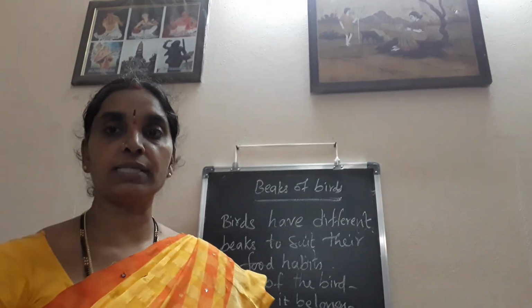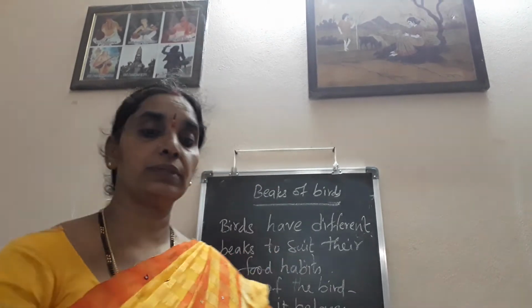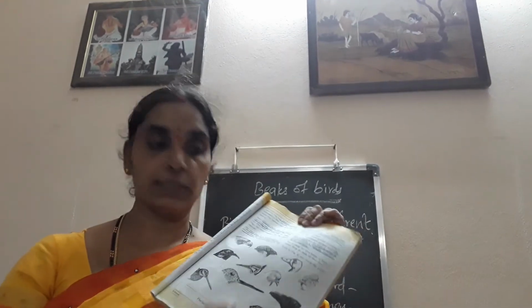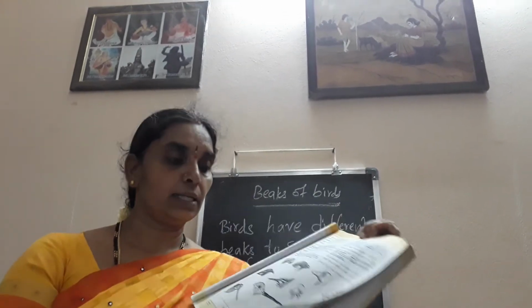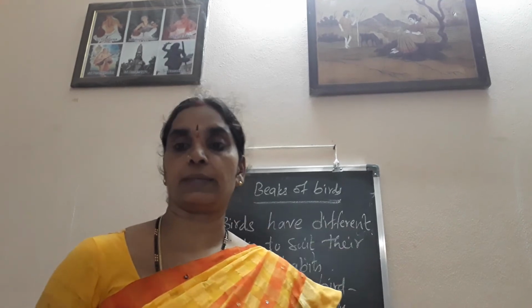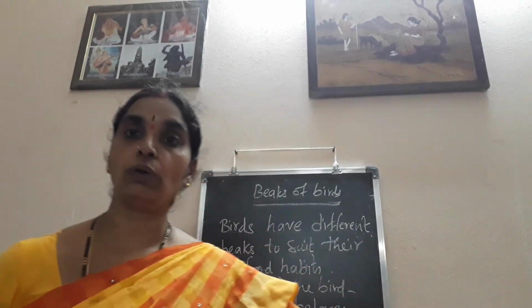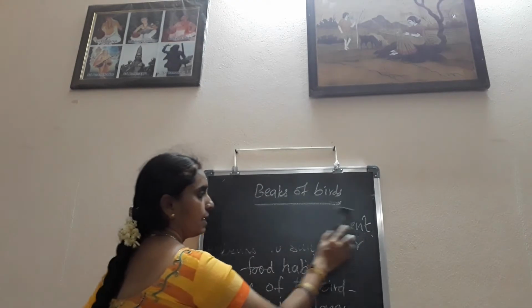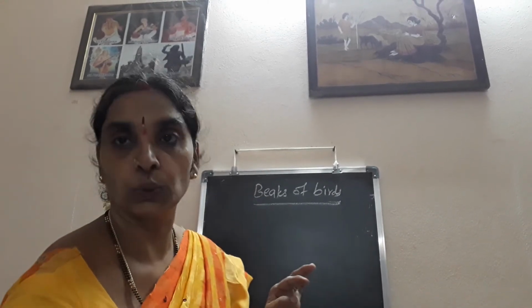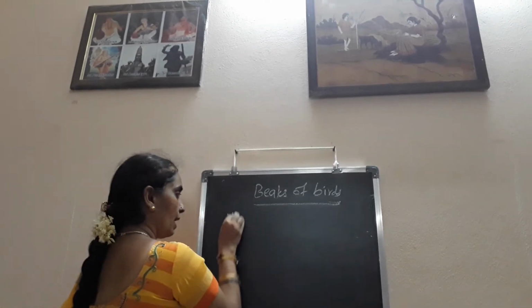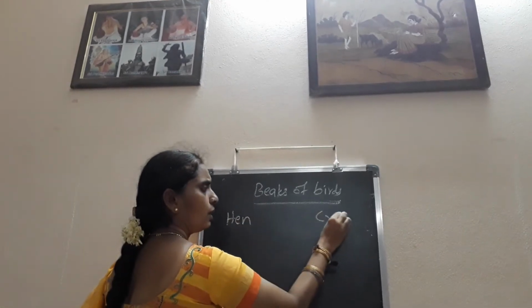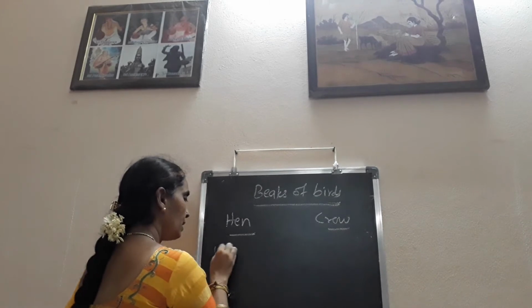Okay, in CW itself you can write about this, so that you write today. Next, you draw the pictures of these birds. Okay, children. Next, coming to the page number 36. Picking food with beaks. Both hen and crow use their beaks. Now we'll see the differences and similarities between these two. Both hen and crow, both of them use their beak.